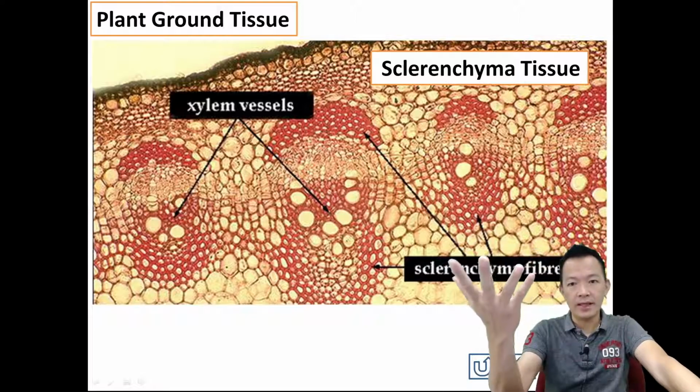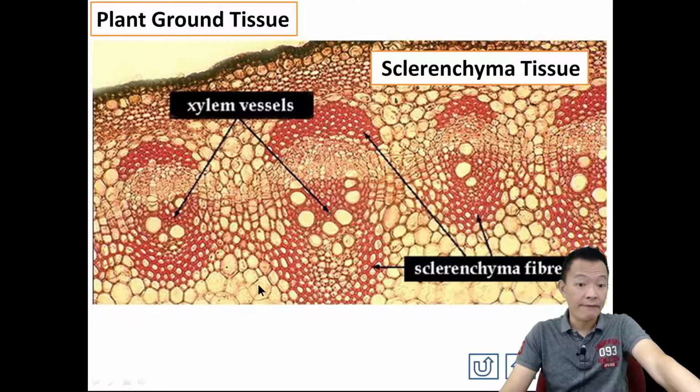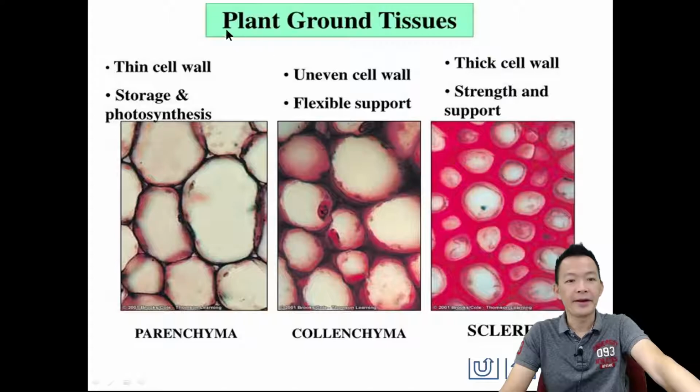So where can you get the tissue? They can be anywhere. 它可以是任何地方。But here maybe parenchyma, 这边可能是 parenchyma, 这边叫 collenchyma. It can be anywhere, depends on the plant. 你不要问我它躲在哪里。你看到墙壁更厚，然后更小，更密密麻麻，就是 sclerenchyma. OK?